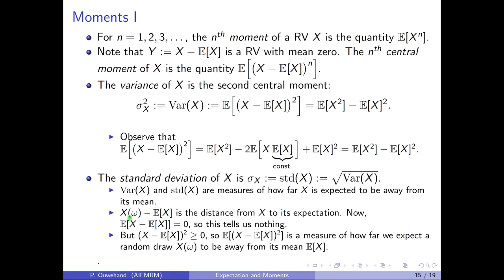Now if we take the mean of that, we get 0, so that tells us nothing. If we square it, however, we always get something non-negative. And so the expectation of that square is a measure of how far we expect a random draw x of omega to be away from its mean.